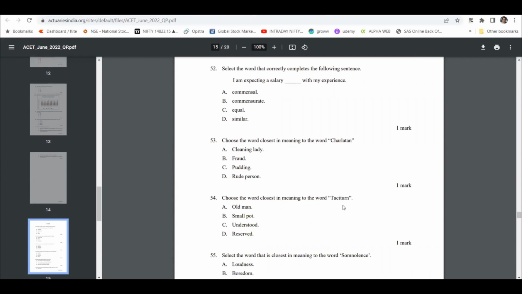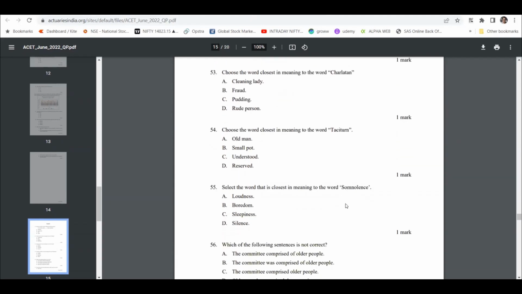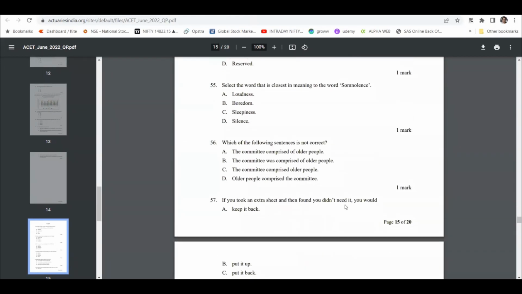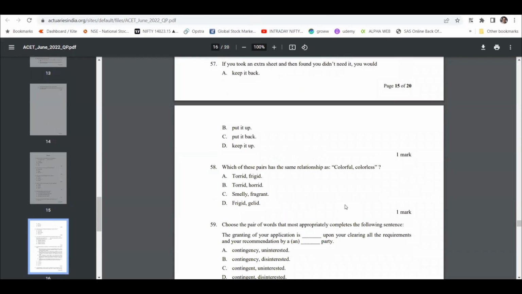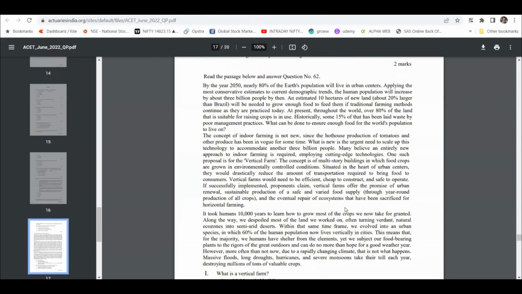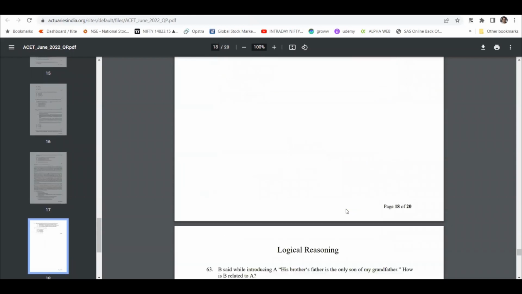What is closest to the meaning of taciturn? I don't understand the meaning. I don't know the meaning. So these are not very easy to do. I believe not for normal people, but obviously with some experience you will gain it. And that's why I feel that you should be solving the questions.